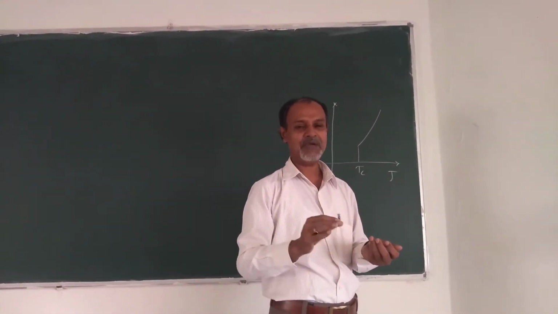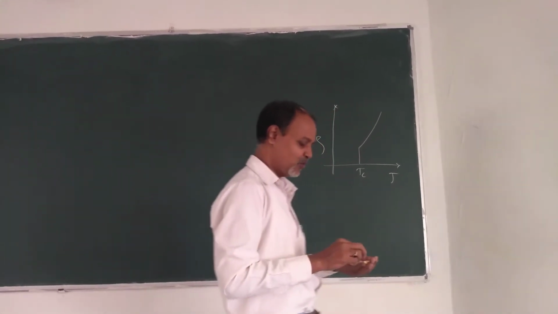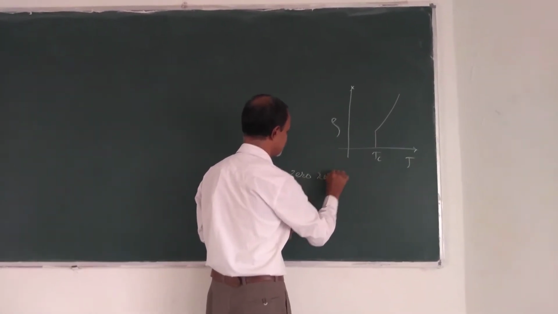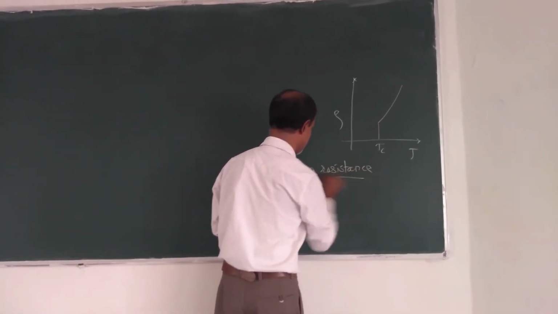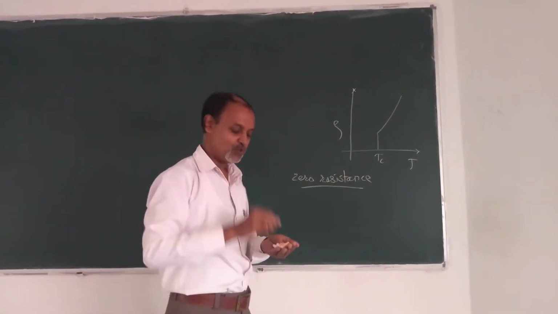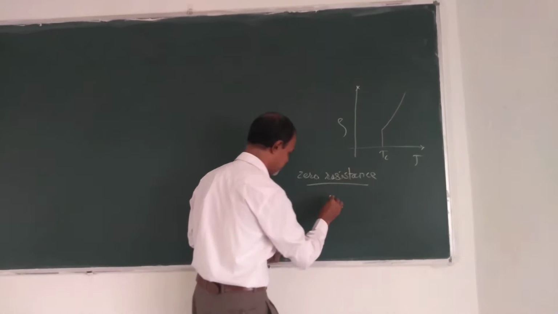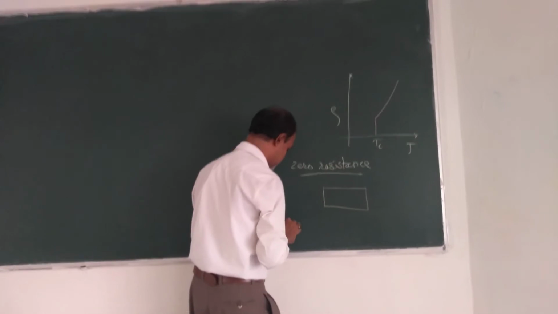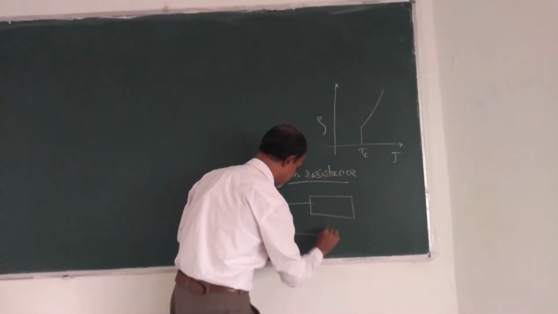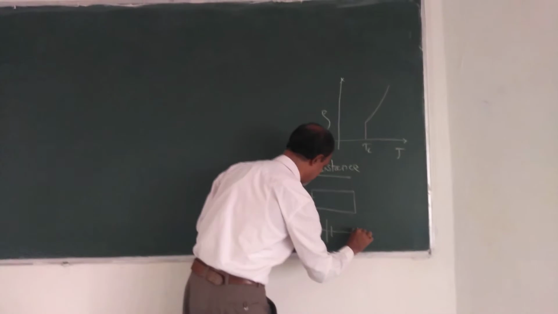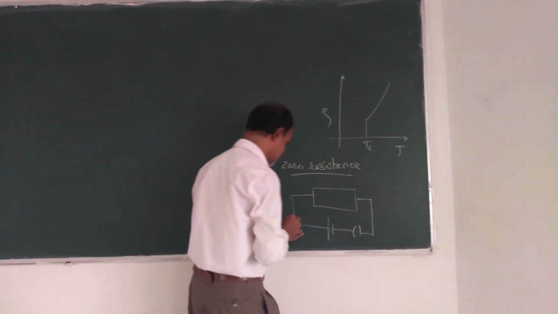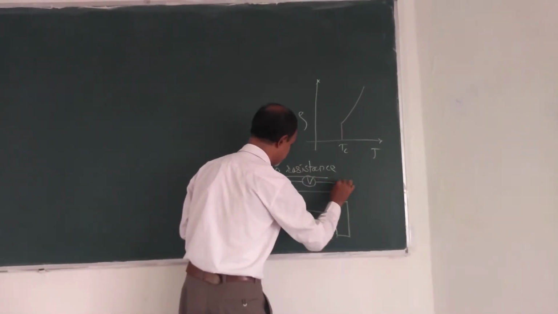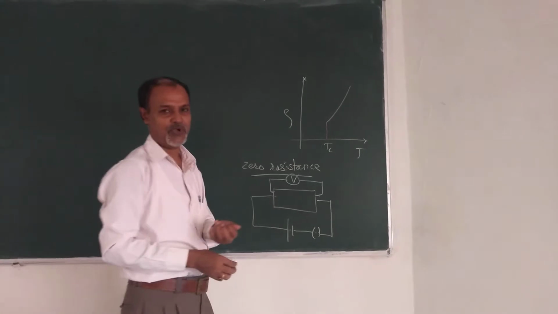These superconductors have typical properties which we are going to study, and one of these properties is zero resistance. As they are superconductors, they should have zero resistance. This can be studied in this way. The sample of superconductor is connected to the battery along with a key, and at the same time it is connected across the voltmeter V.